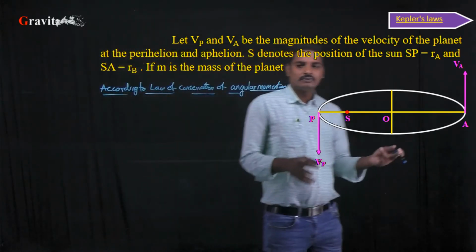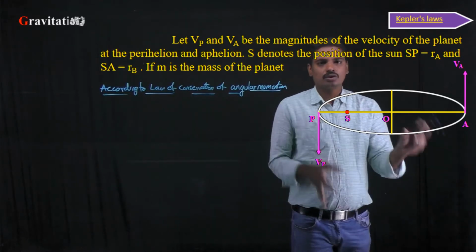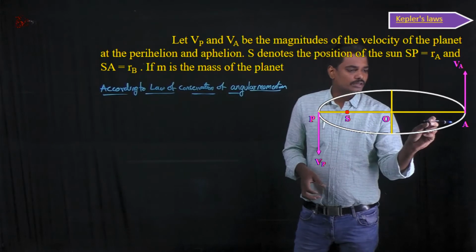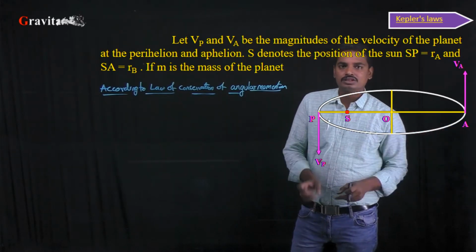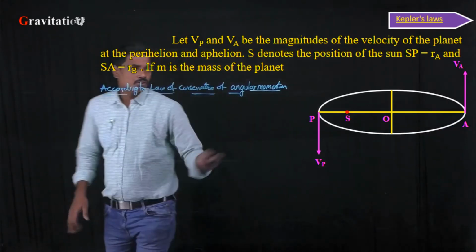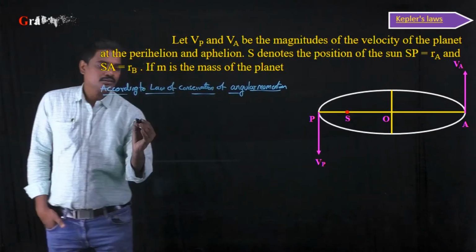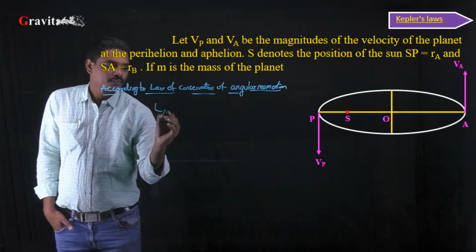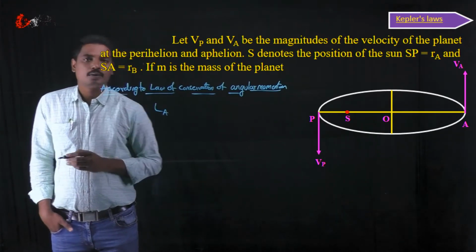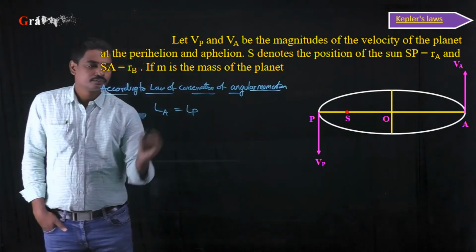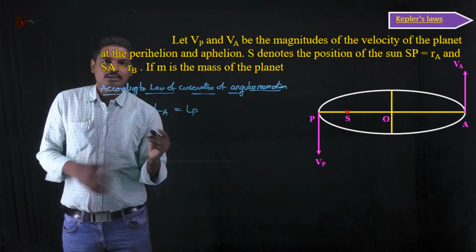As we know that in this system no external torque is acting, the angular momentum at the point of aphelion is equal to the angular momentum at the point of perihelion. So angular momentum at point A is equal to angular momentum at point B. The angular momentum formula is mvr.